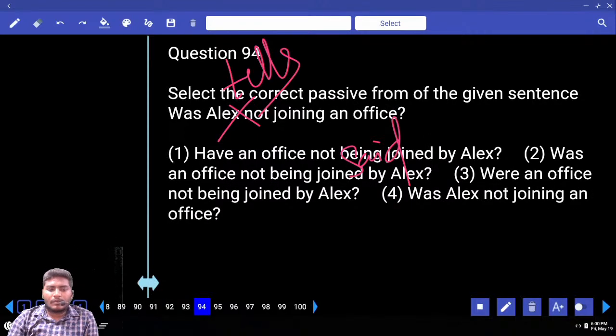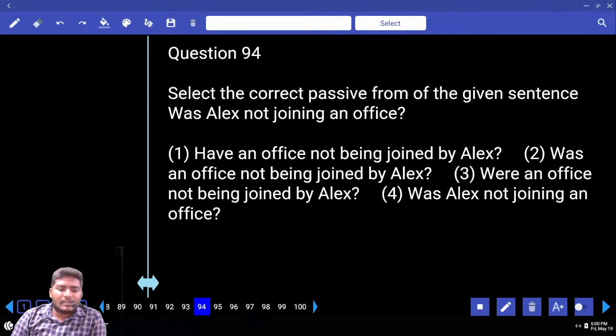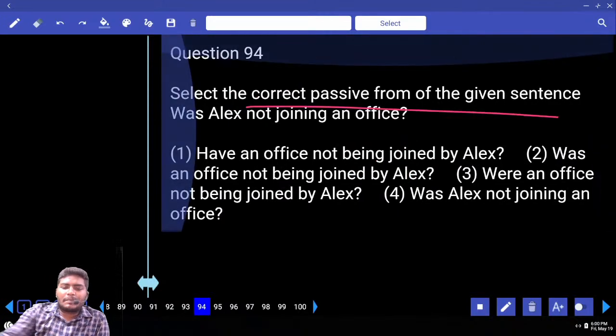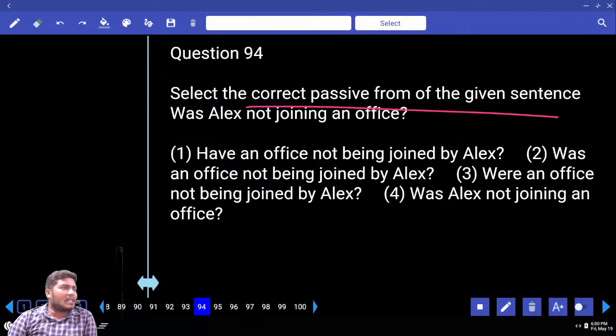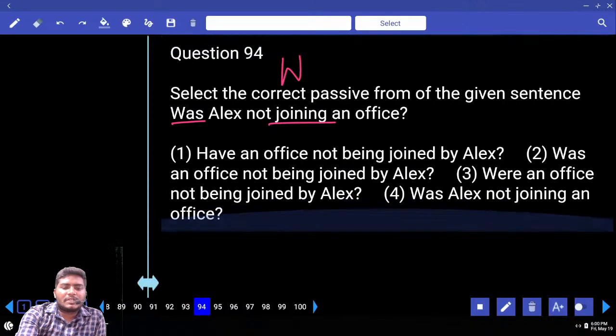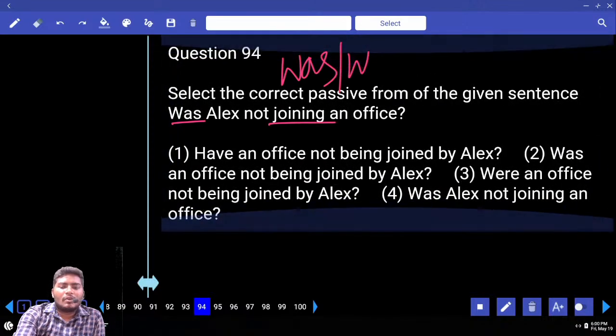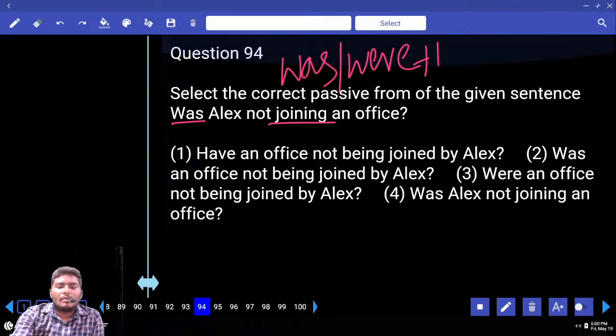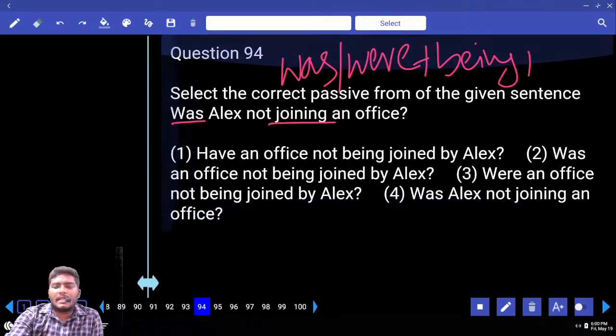Move to 94. Was Alex not joining an office? We need the correct passive form of the given sentence. First of all, what is the tense? Was is followed by V4, that means past continuous. Past continuous must be used with was, were plus being plus V3.